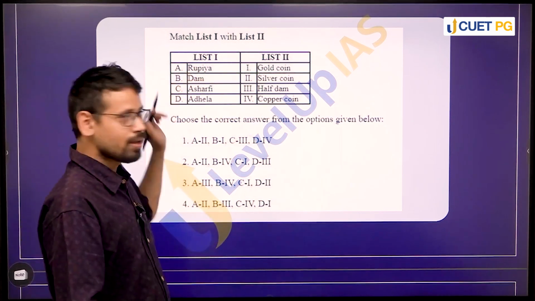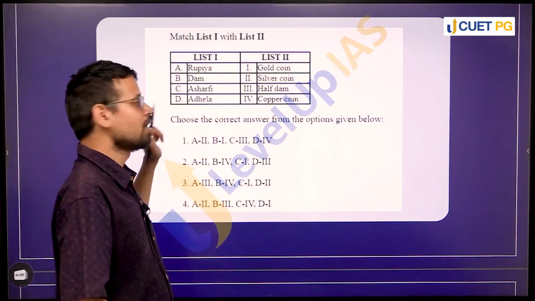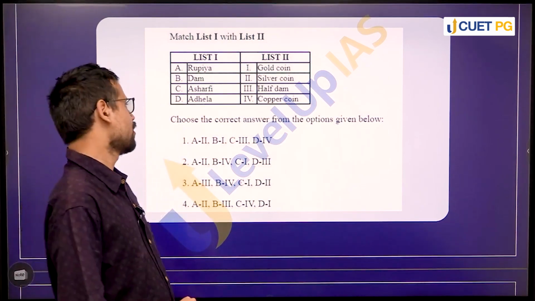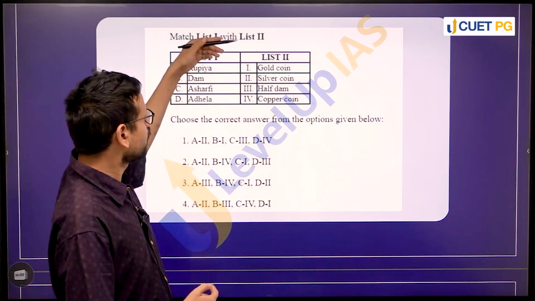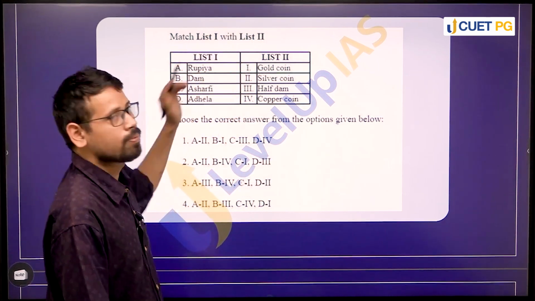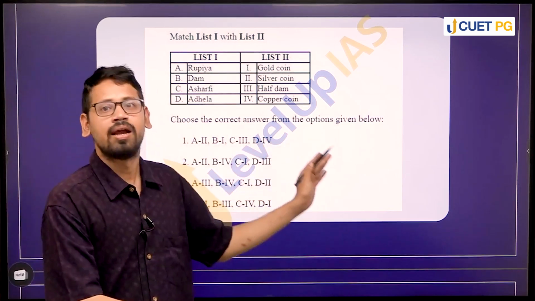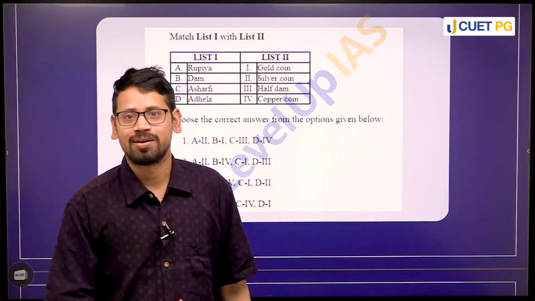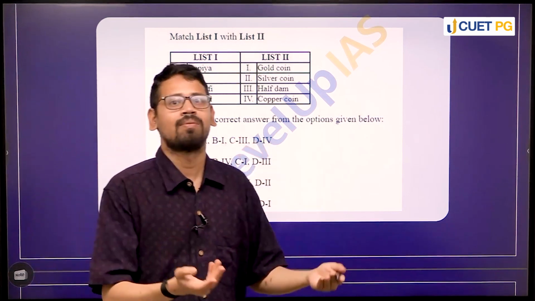ठीक है, Rupiah is a currency, Dam is a currency, Ashrafi is a currency, and Adhela is a currency. Right? Now, list 2 makes it even more clear कि gold coin है, silver coin है, half dam है, copper coin है. So it is basically dealing with the coinage system, but it doesn't tell you कौन से period का, right? कौन से period का coinage है जिसके अनुसार आप अपना दिमाग लगाएंगे.